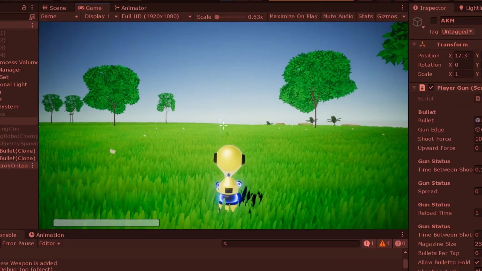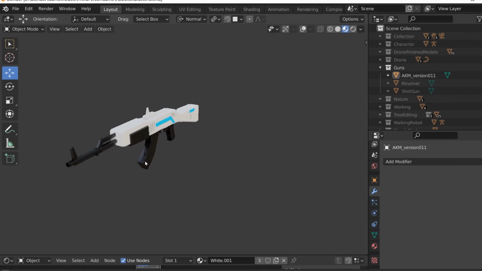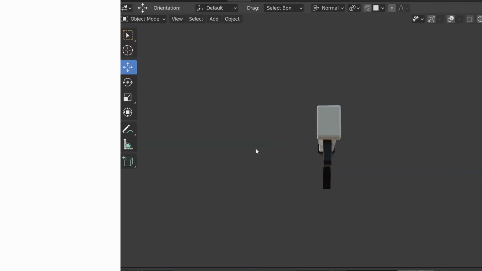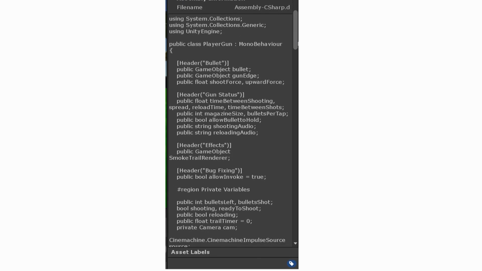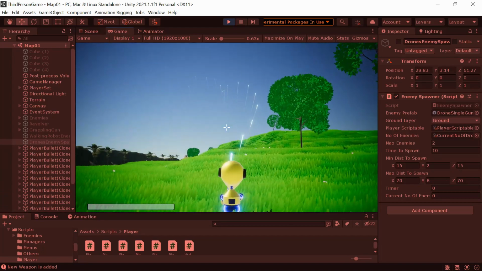Currently, there is only one pistol in my game. I already modeled an AK-47, but never put it into the game. So this is the time to introduce it into the game. For this, I already have a custom gun script which helps us to create various guns. Then by setting up everything, we have this gun.